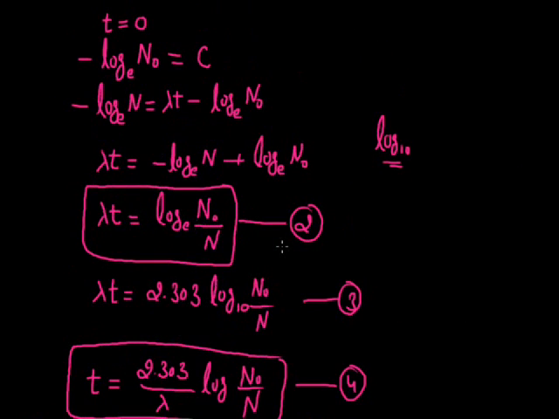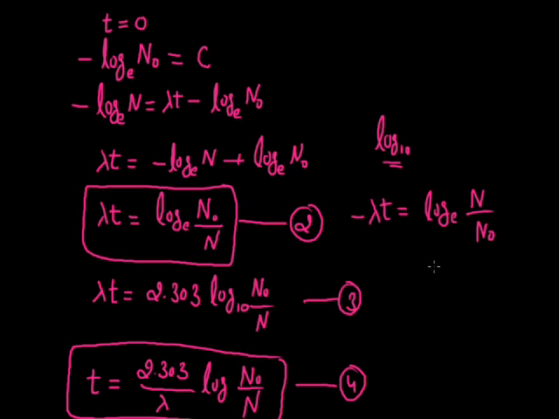Now, by using these formulas, we can also represent this rate of radioactive disintegration in the exponential form. Like here, the formula second is lambda T equals log base e N0 by N. I can also represent this like minus lambda T equals log base e N divided by N0 here.